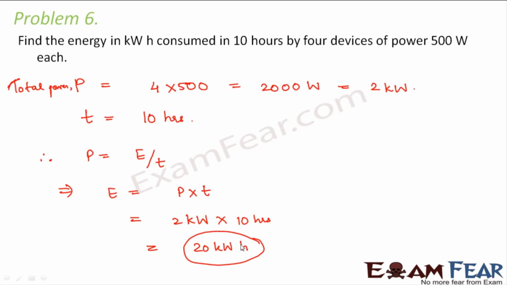I hope that by looking at these problems, it is a little clear to you how we approach problems. This lesson was relatively a simpler lesson. You should understand the scientific definition of work. You should understand how work and energy are related, what is potential energy, what is kinetic energy, and you should have some idea about how to approach the problems. So practice more problems so that you can make your concepts clearer.